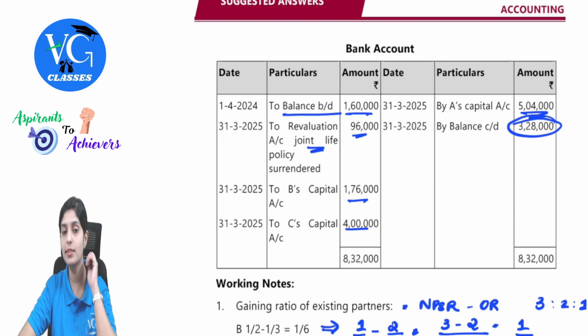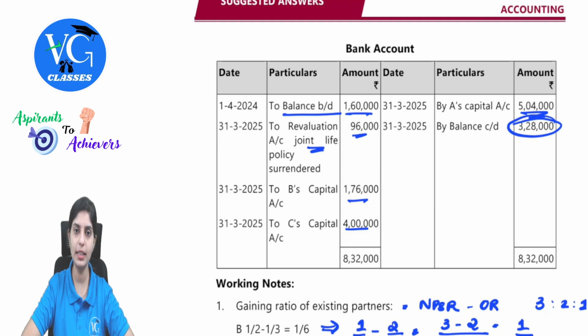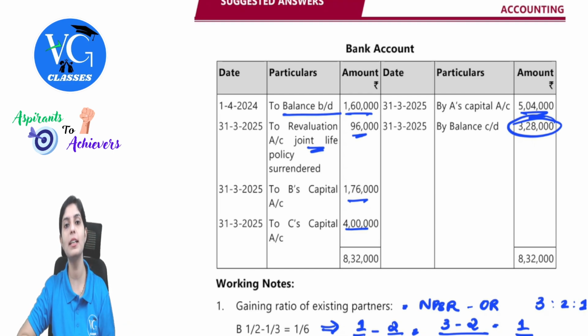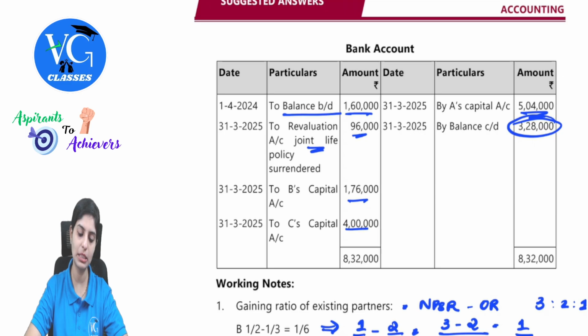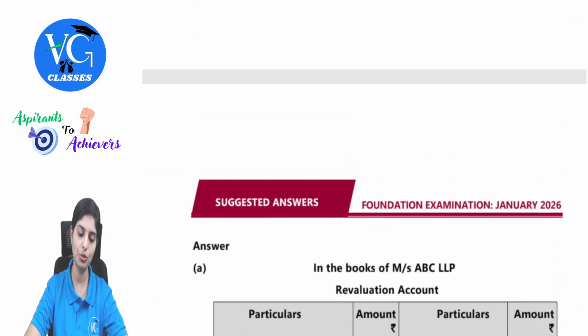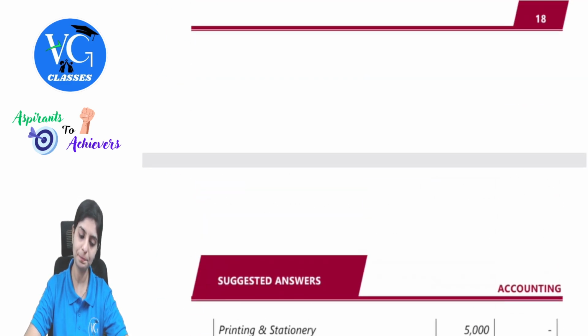The question just asked us the bank account. But as I clearly told, most of the students have committed the mistake. Rather than presenting the bank account, or some have presented but they have not done it correctly. And most of the students have given the balance sheet even though there was no requirement for it in the question. Avoid or refrain from doing such mistakes, guys. I hope this question was also comfortably understood.